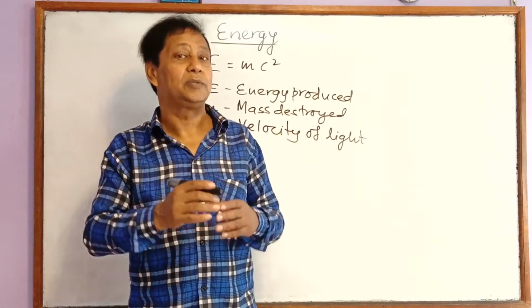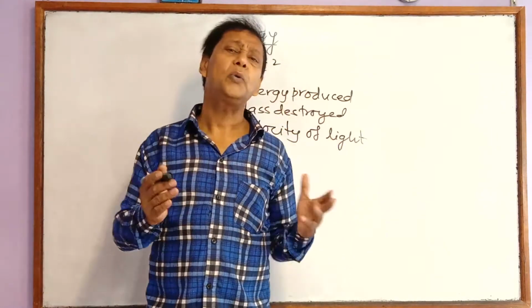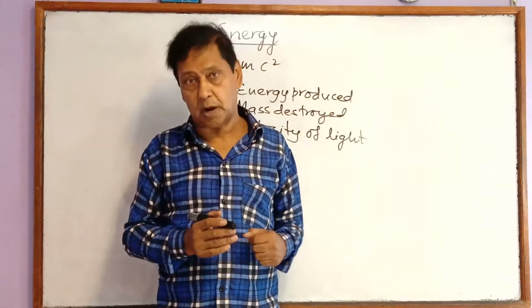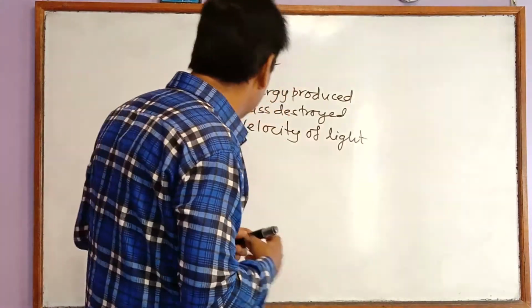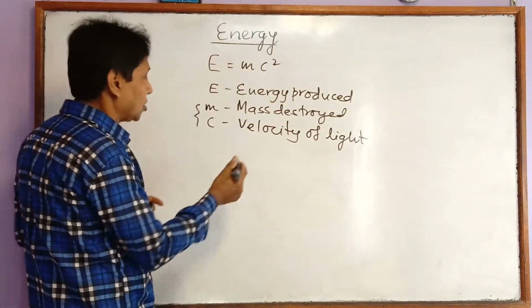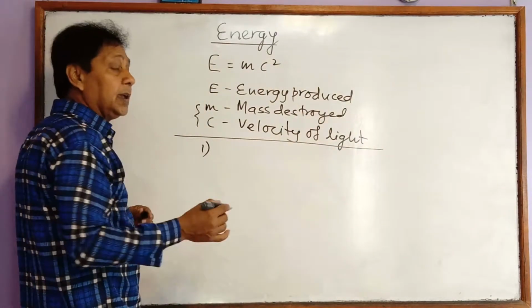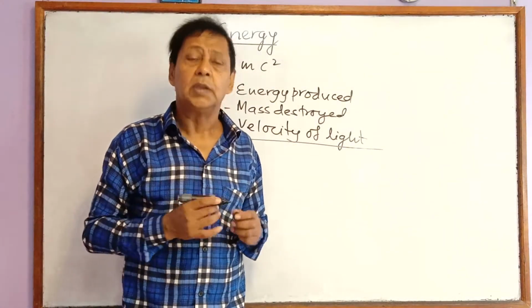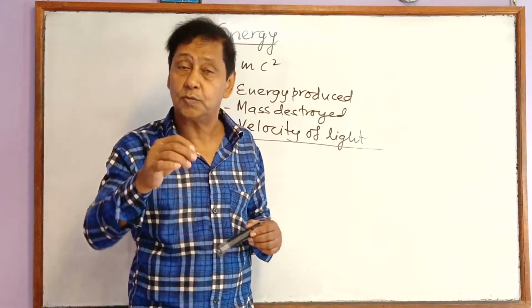Now, I told you about the energy crisis and how it happens. Now, how can we escape out of this problem? There are some points we have to remember. Number one, as far as possible, the use of non-renewable sources of energy should be reduced.